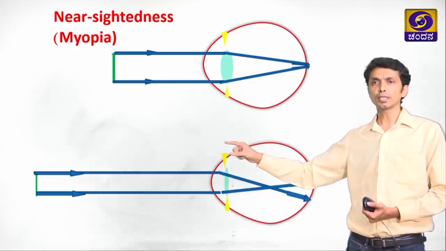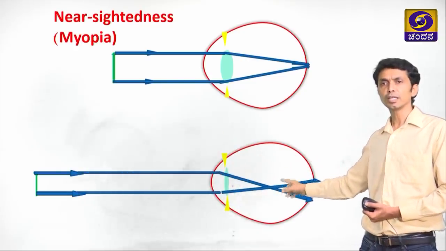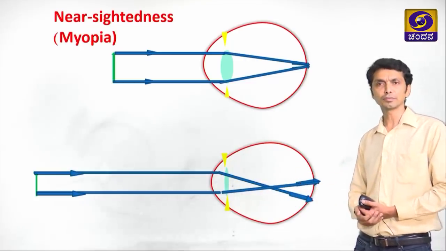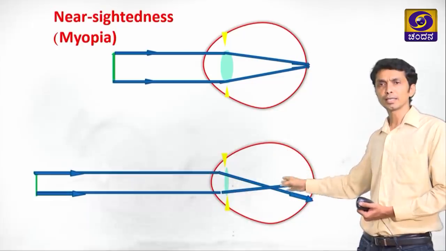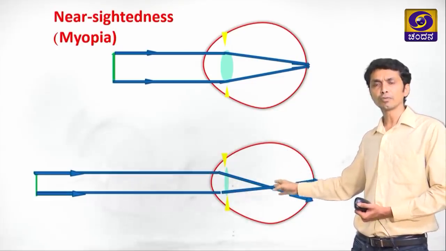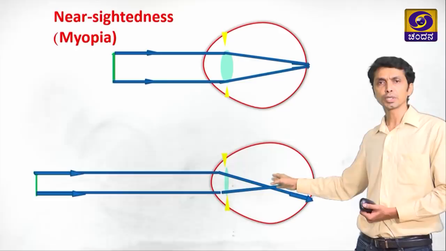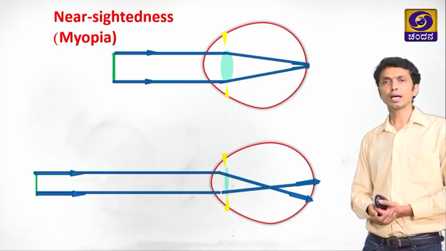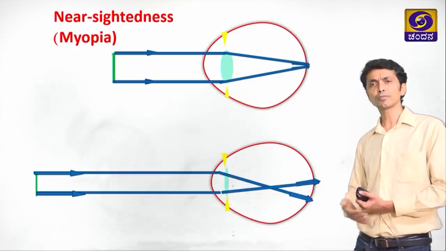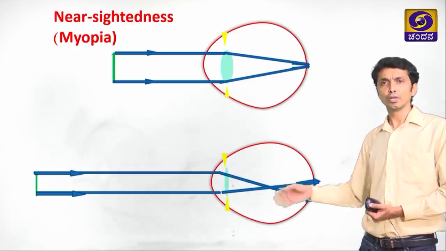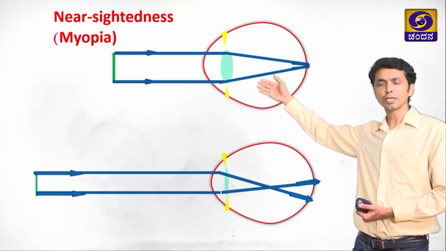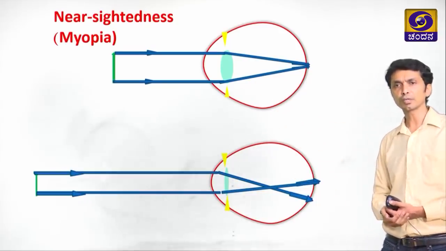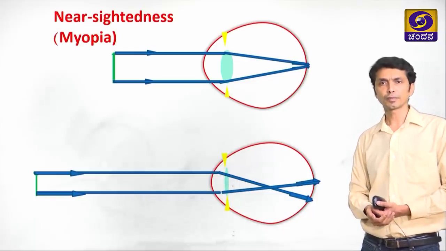As you can see, it is getting converged in front of the retina and not on the retina. So this is a case of an improper image because the object is away from the eye, or away from the lens. So this individual is able to see the nearer objects properly, whereas the farther objects he is not able to see properly.